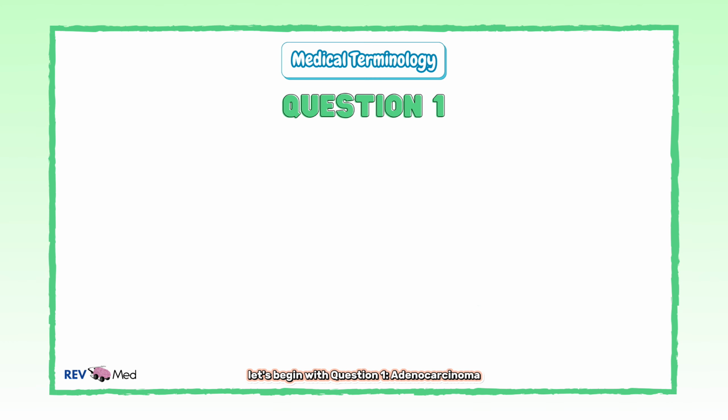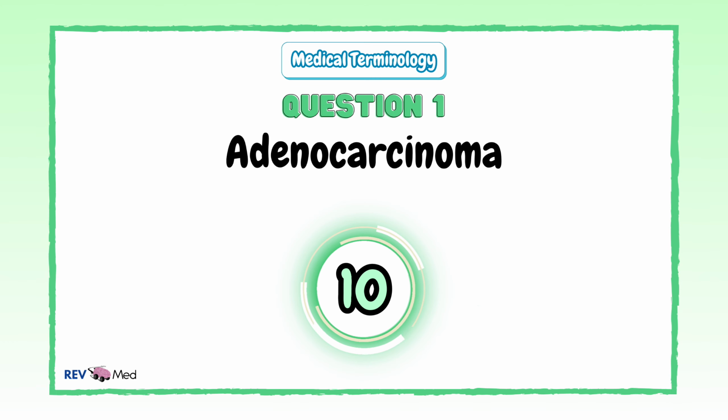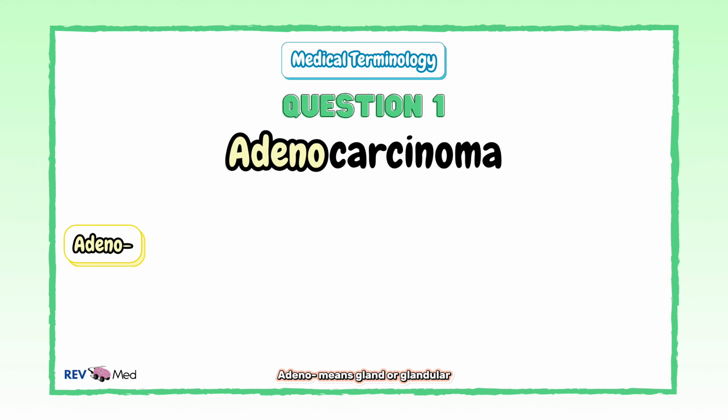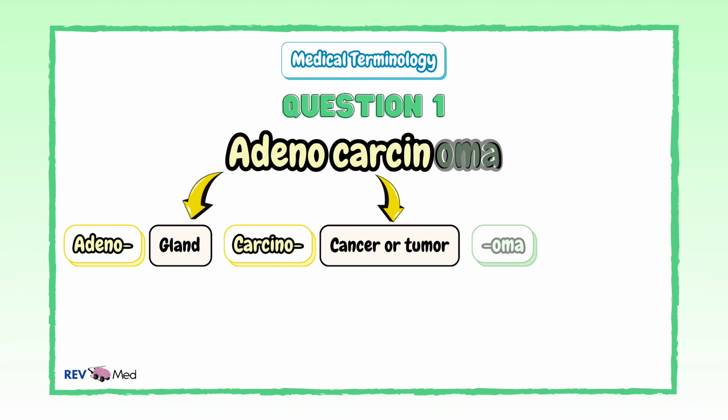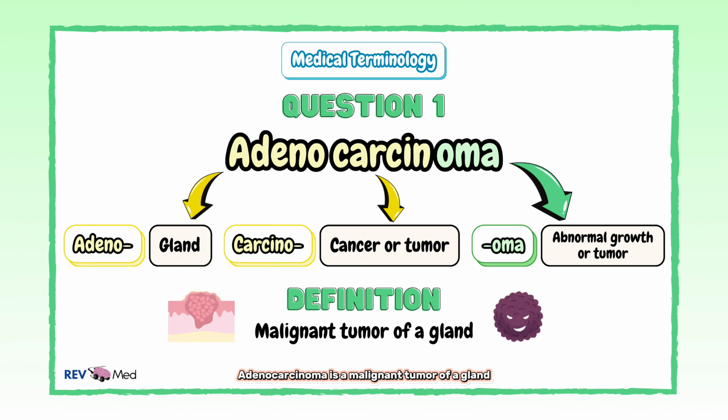Let's begin with question 1, Adenocarcinoma. Adeno means gland or glandular. Carcino means cancer, cancerous, or malignant. Oma is the suffix for tumor. Adenocarcinoma is a malignant tumor of a gland.